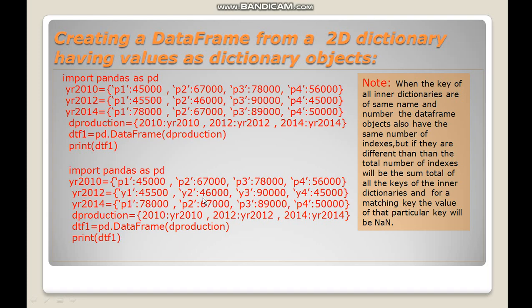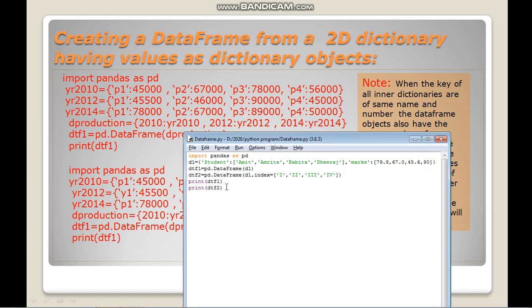Means P1, P2, P3, P4 here and Y1, Y2, Y3, Y4. So here in total we will have 8 keys, but here we will have only the 4 keys in the outer dictionary. For a non-matching key, the value of that particular key will be None. Okay, so let us do this one also.